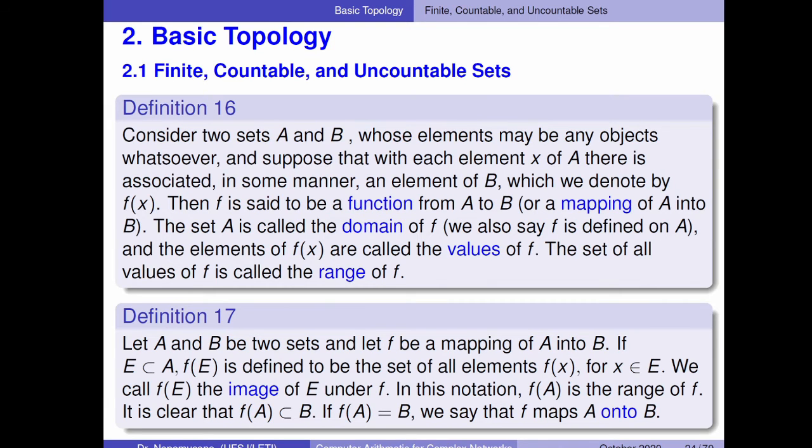Definition 17. Let A and B be two sets and let f be a mapping of A into B. If E is contained in A, f(E) is defined as the set of all elements f(x), for x belonging to E. We call f(E) the image of E under f. In this notation, f(A) is the range of f. It's clear that f(A) is contained in B. If f(A) equals B, we say that f maps A onto B.